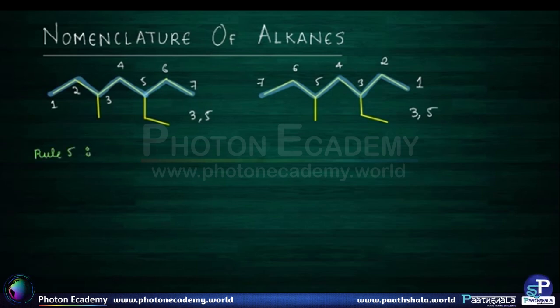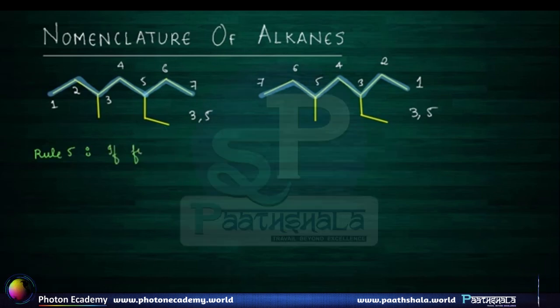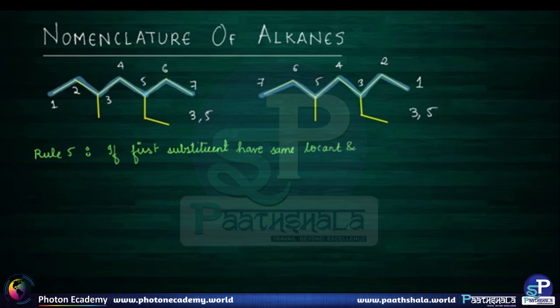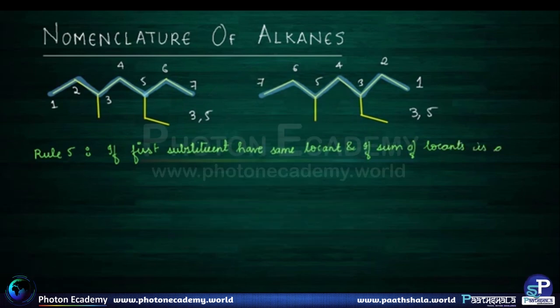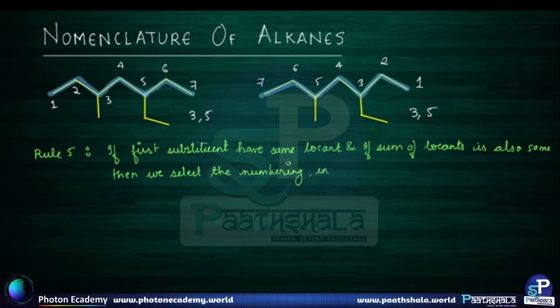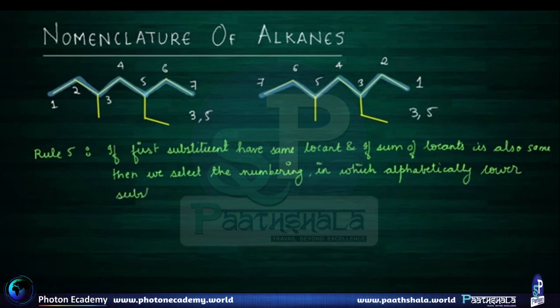So what rule number 5 states is that if the first substituent have the same locant, and if the sum of all locants is also the same, then we select the numbering in which the alphabetically lower substituent gets the lower locant.